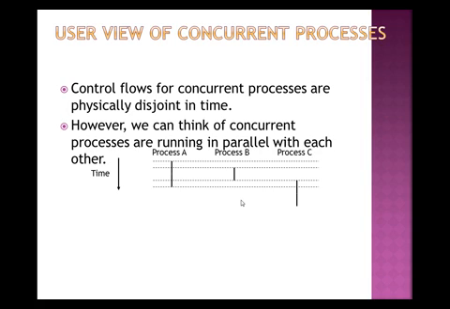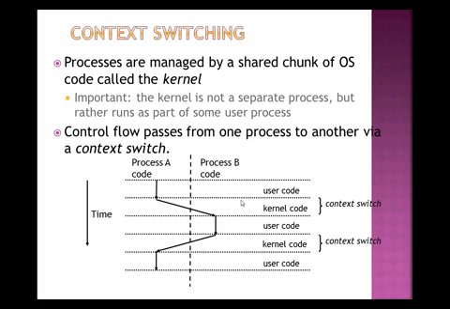However, we can think of concurrent processes as running in parallel with each other, like process A, process B and process C.